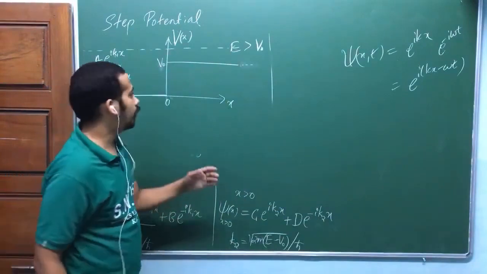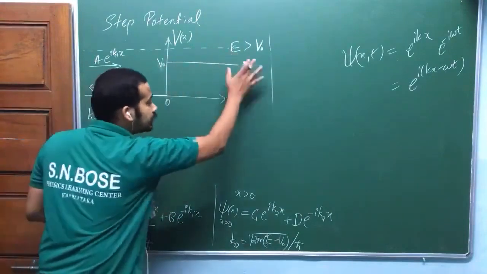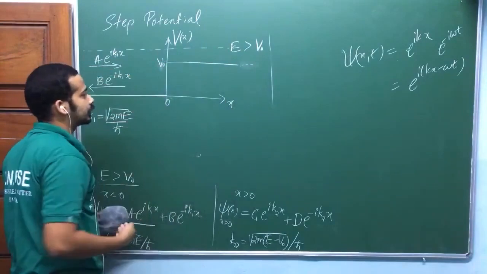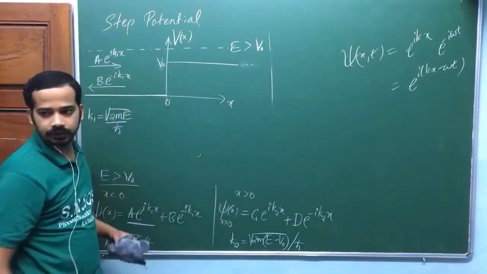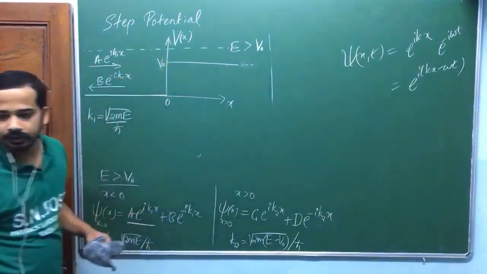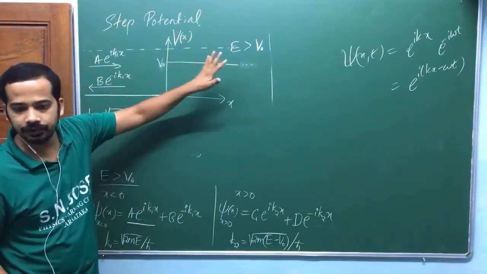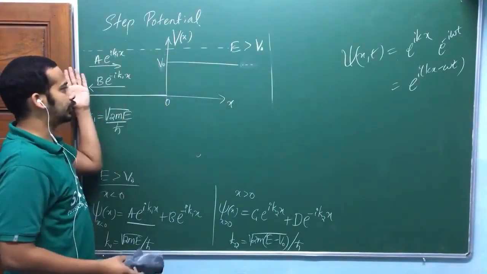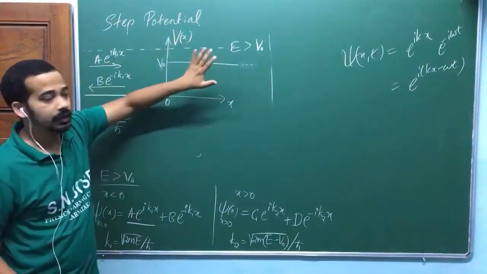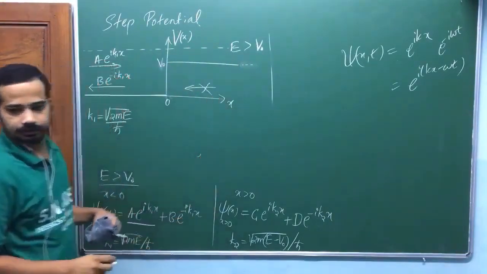Am I right? Now if I shoot the particle from this side, then in the x greater than 0 side there will be no particle moving in the negative x direction, isn't it? The particle should transmit in this region. Again, this is the boundary, am I right? Something else is happening here. So particles should reflect here, or particles should go into this region. In this region there will be no particle moving in this direction, am I right?